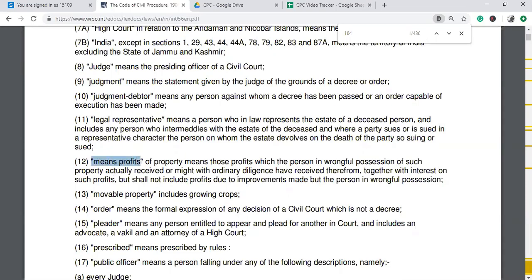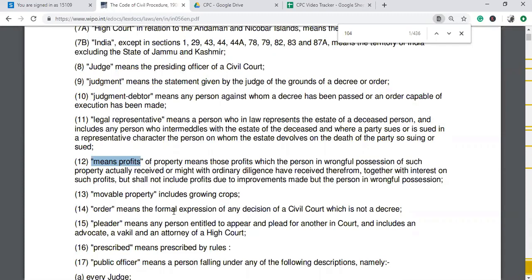So today the topic of discussion is mesne profit under CPC. The spelling is given wrong here in this Bare Act I'm referring to, and the correct spelling is MESNE profits, not MEANS profit. Although it is pronounced as means profit. Anyway, moving ahead, I'll start with an example of what it actually means.